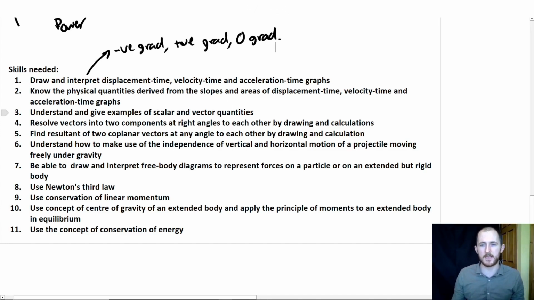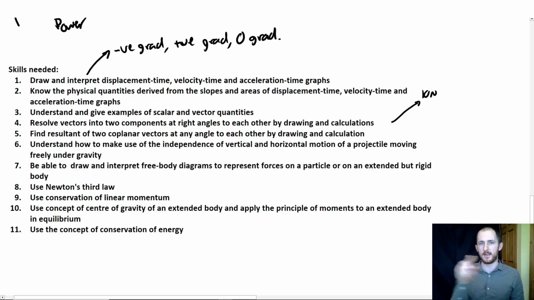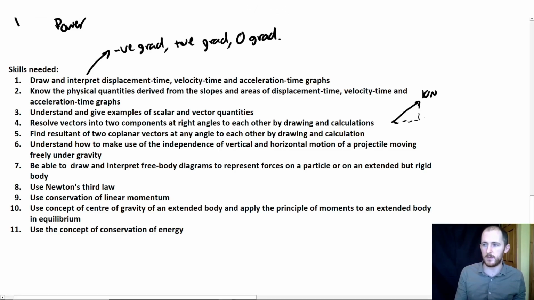Okay. Now the next one is probably where things get a bit more funky, a bit more tricky, but again, if you do A-level maths, you have a bit of an advantage because you have to know it for A-level maths as well. You need to be able to resolve vectors into 2 components at right angles to each other by drawing and calculations. So I'm going to draw a little bit. So if we have a vector, generally speaking, it's not going straight to the right, left, up or down. It's going between them, right? It's not just going right, it's not just going up, it's not just going down, it's not just going left, it's between. Right? So you need to be able to break these down into 2 perpendicular components. So I've chosen vertical and horizontal. Can you do that? How comfortable are you?